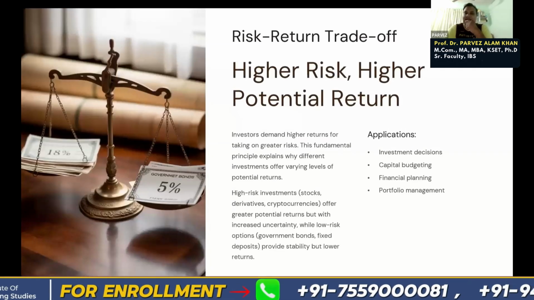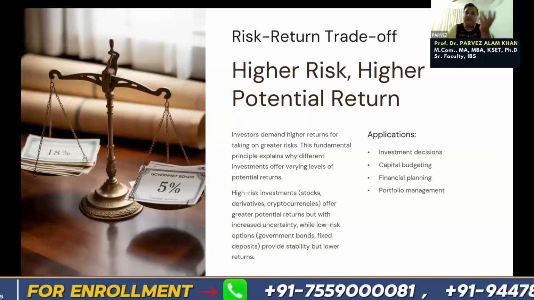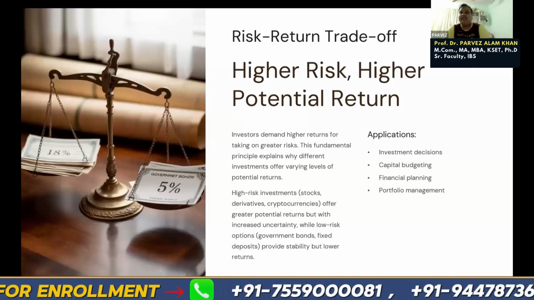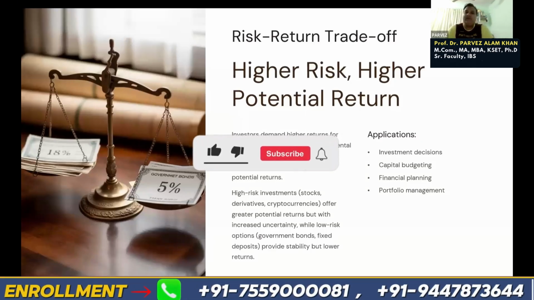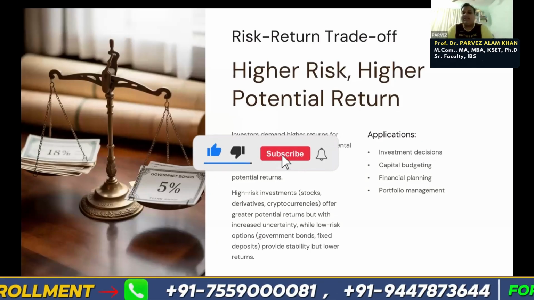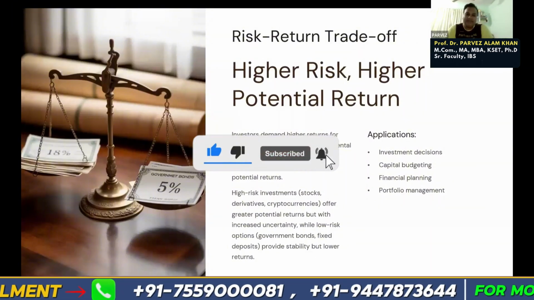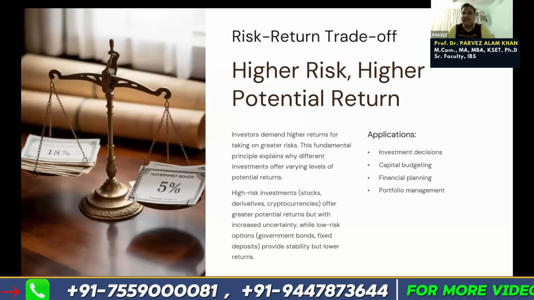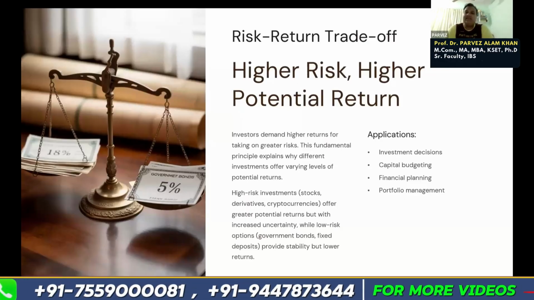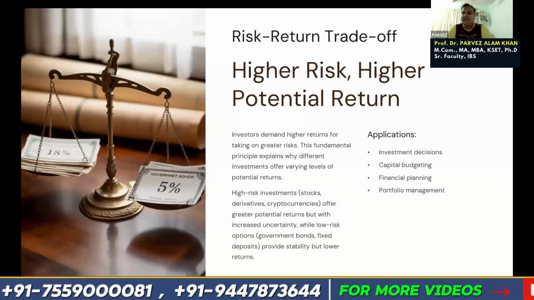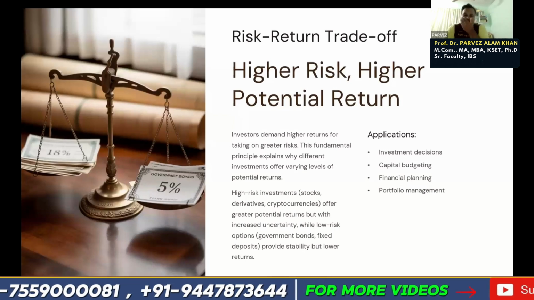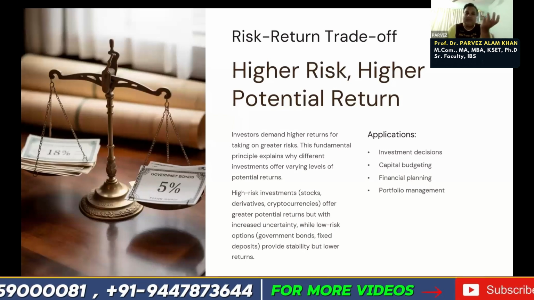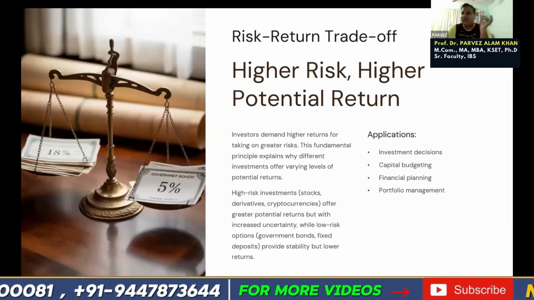Then higher risk, higher potential return. When you are ready to take higher risk, obviously your return will also be higher. Among such securities, stocks, bonds, or derivatives, or investment avenues and methods, if you take higher risk, your return will also be higher.